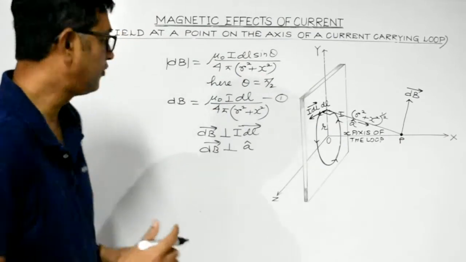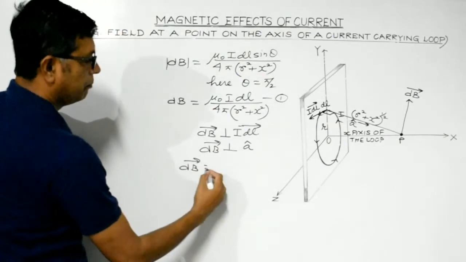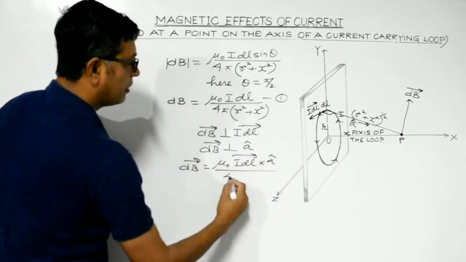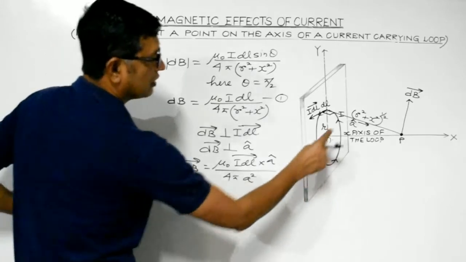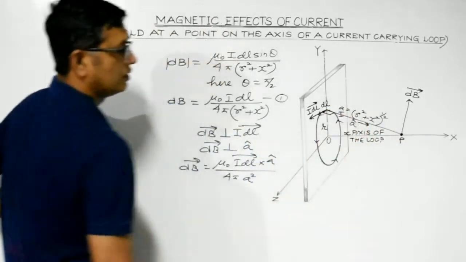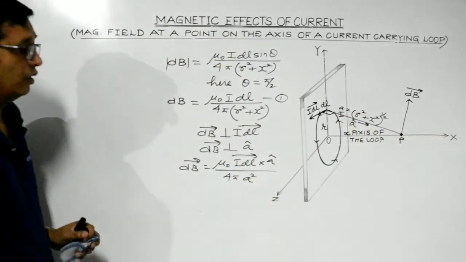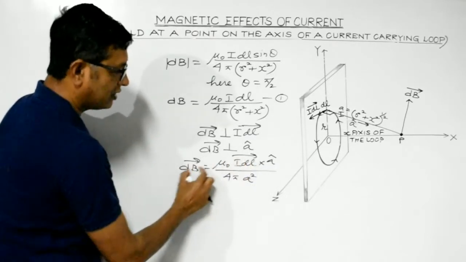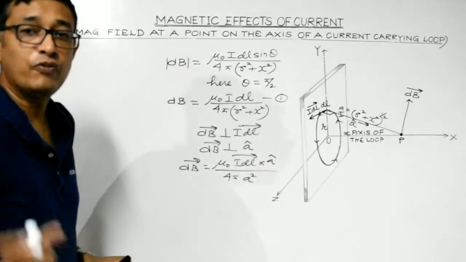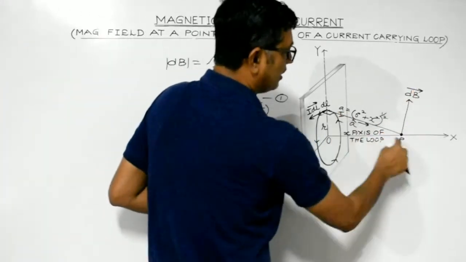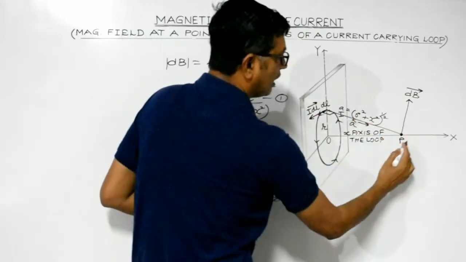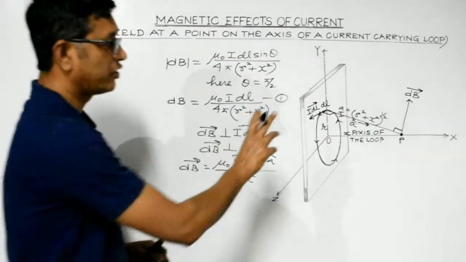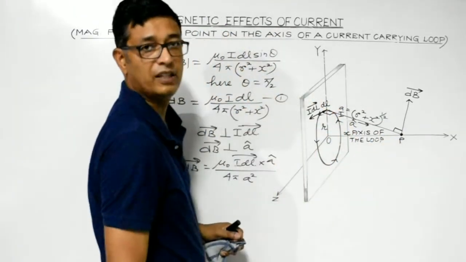Look, magnetic field in the vector form is given by mu naught I dl vector cross a cap divided by 4 pi a square. This distance is considered to be a, suppose. Right? This is the formula. So by using the properties of the vector product, dB vector should be perpendicular to both I dl vector as well as a cap. So vectorially, dB vector may be represented in the diagram in this particular manner. This is a cap and this is dB vector, which is perpendicular to it. Clear, students? This is the actual representation of magnetic field at point P due to the small elementary portion.